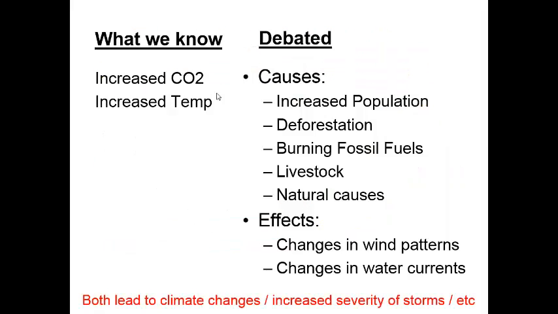So what's happening as a result of climate change? A lot of things are happening, but we definitely see a change taking place in global wind patterns. We see changes in global water currents, and this is changing the climate. It's causing us to have more severe winters. It's causing us to have more severe storms. What the end results of global climate change are going to be, we're not really sure. This concludes this video.